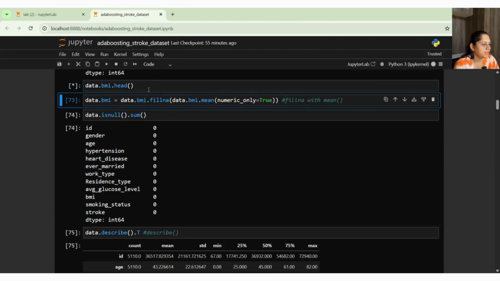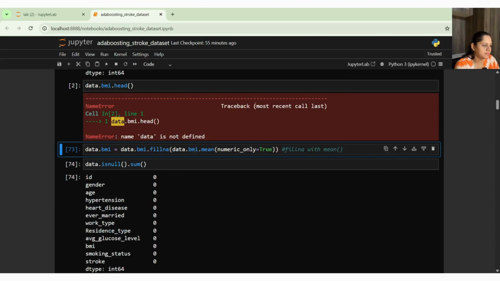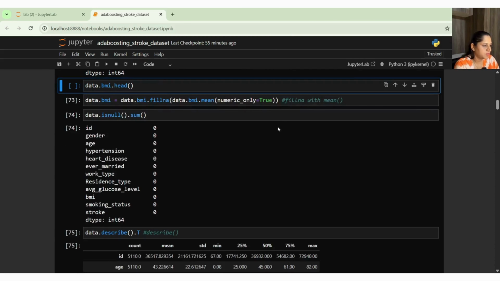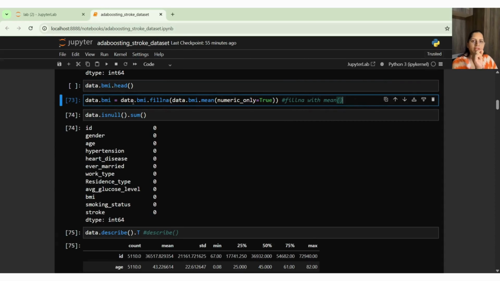This is the head of my BMI. Now I am filling my BMI data with the mean, because BMI is a continuous variable and I can use the mean to fill the data. Either you can use a SimpleImputer with the mean strategy, but I am using fillna because I have shown many examples with that. You have to pass numeric_only equal to True whenever you do that.